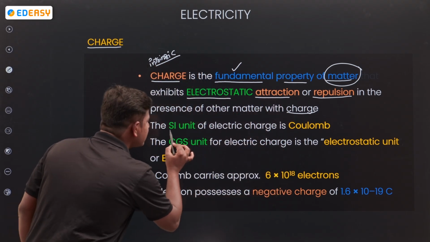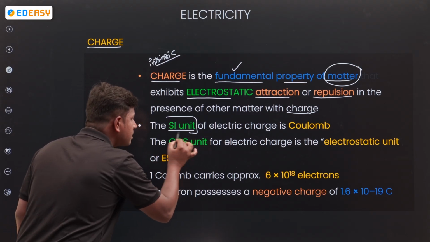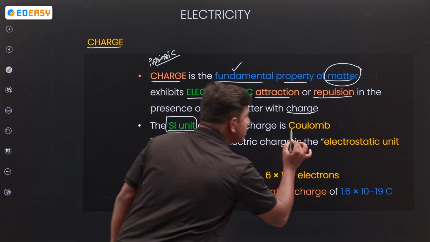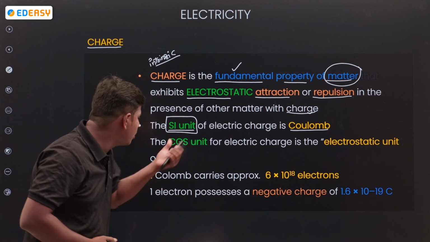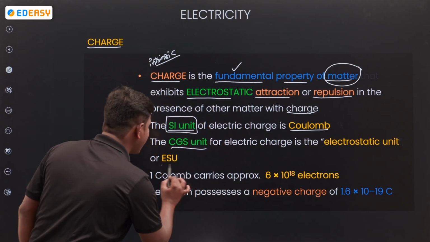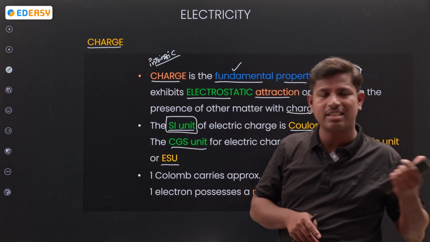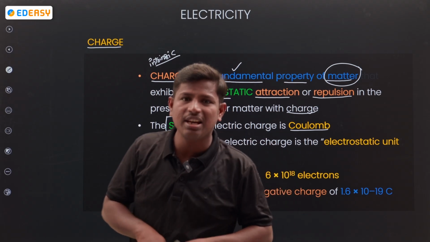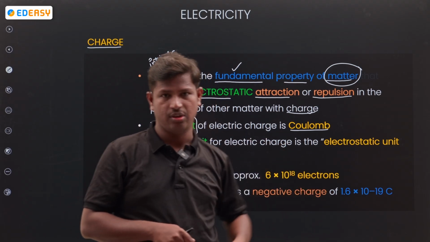Next, what is the SI unit of electrical charge? Remember, the SI unit of electrical charge is coulomb. The CGS unit is ESU, the electrostatic unit. We have two units: SI unit is coulomb, CGS unit is the electrostatic unit.